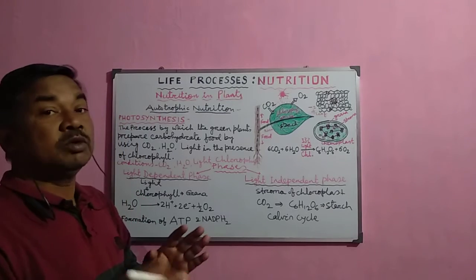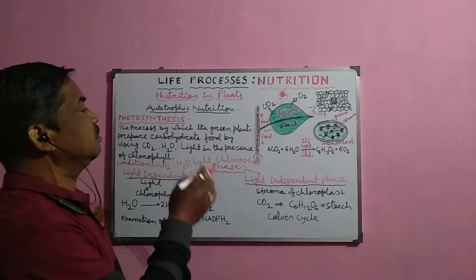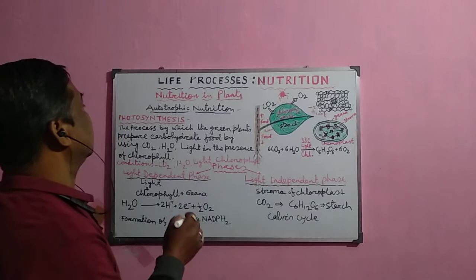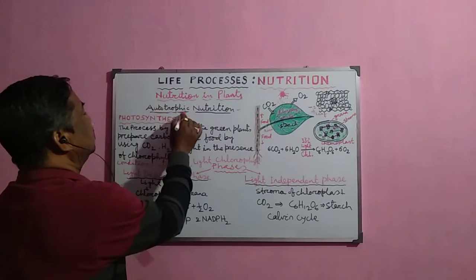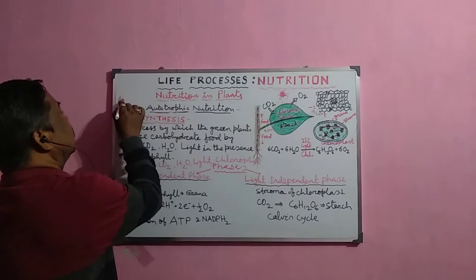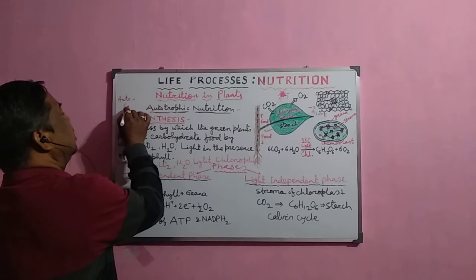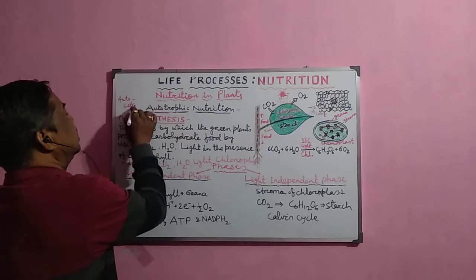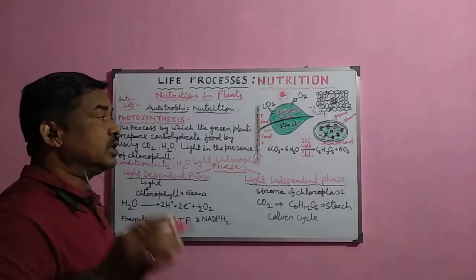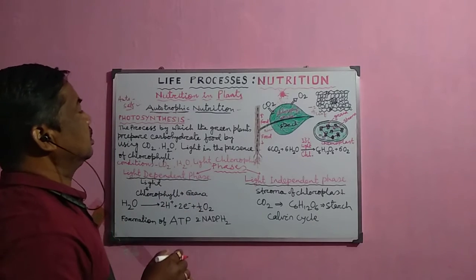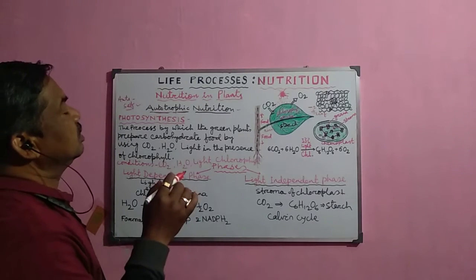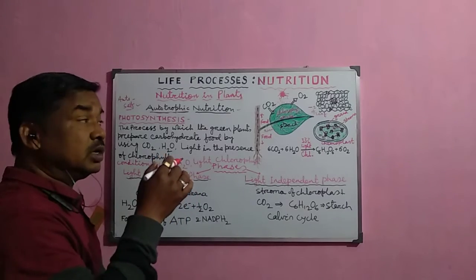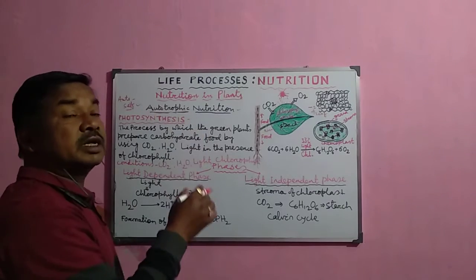That is why the mode of nutrition in green plants is called autotrophic nutrition, where auto means self and troph means food. That means they can prepare their own food material. But what is the process which occurs here in plants?